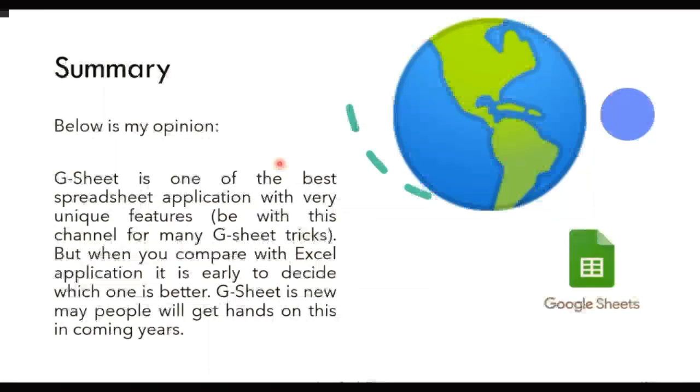So G-Sheet is a very good spreadsheet application with some unique features. Obviously we will learn some tricks for Google Sheet as well. For that I believe you have subscribed to the channel, or if you're not, please do subscribe, because there are certain things which make Google Sheet pro compared to Excel. But we are using Excel because we have a habit of using that. So it is difficult to move to a different technology, but trust me, it is very useful.